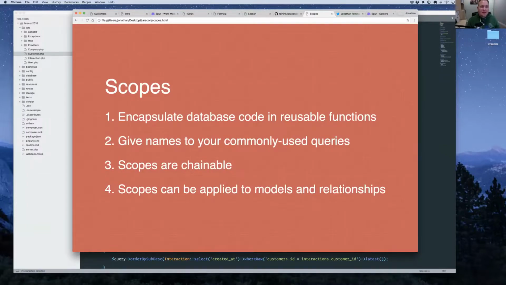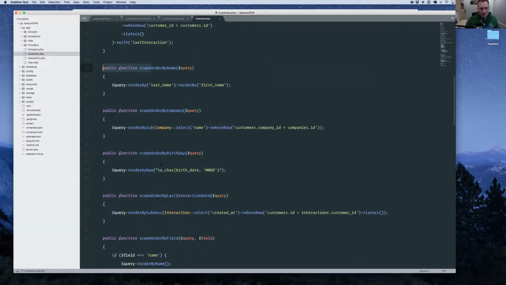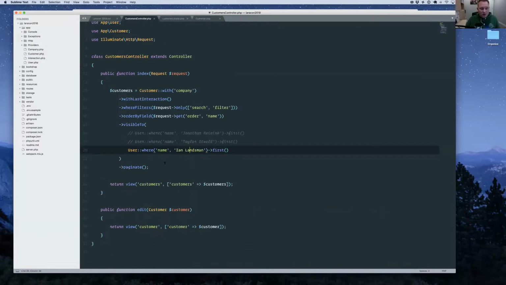So they basically allow you to encapsulate this database code in these reusable functions, which is really nice. You might think, well, I don't need this in another place in my app, but you don't necessarily know that. More often than not, you'll write a scope in one place and you'll end up using it in another place or numerous other places in your app. And you may not use it in this exact configuration. You might just need the visible to, or you might just need a filter or sorting or whatever it is. But now you can handpick each one of those scopes and use them at your leisure where needed.